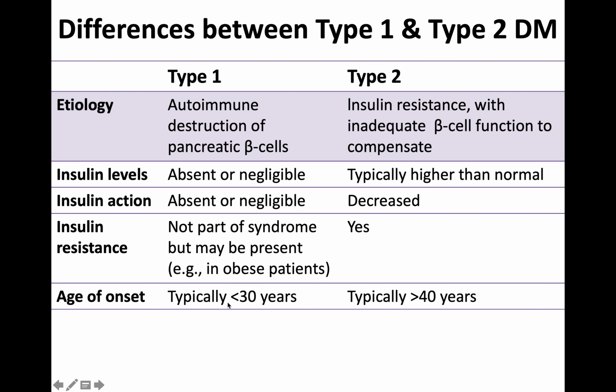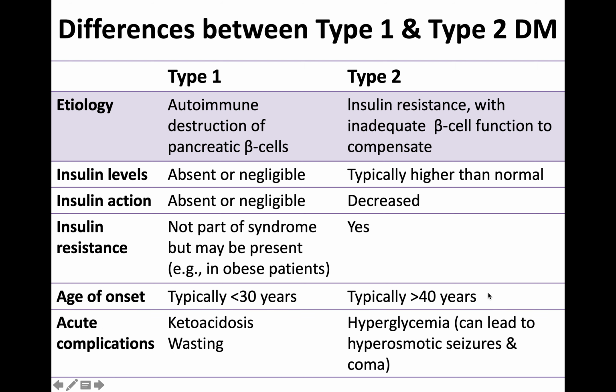And I told you type 1 is called juvenile onset because in most people the onset age is very young, the tender age. That's why it's called juvenile. Whereas in type 2, insulin resistance gradually starts at the age of 40 or above. That's why it is adult onset in nature.